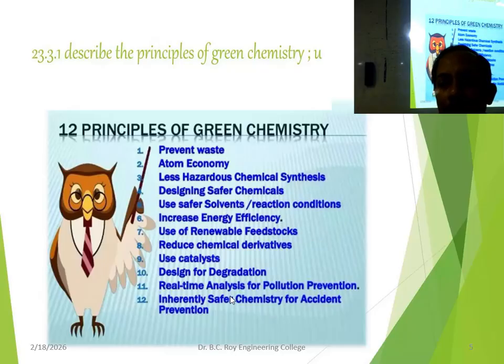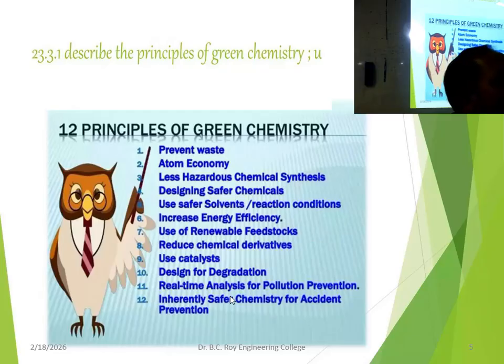Then you have to use safer solvents. Safer solvent, for example, if possible, use water instead of organic. If not possible, use alcohol, but not hexane. See the difference? Hexane and alcohol. Maybe both the way you are getting the same purpose can be solved by using alcohol and hexane as a solvent. In that case, prefer alcohol compared to hexane because hexane is toxic to the environment.